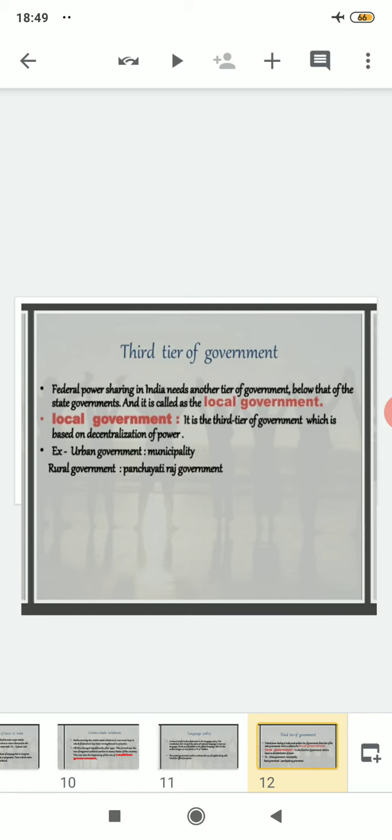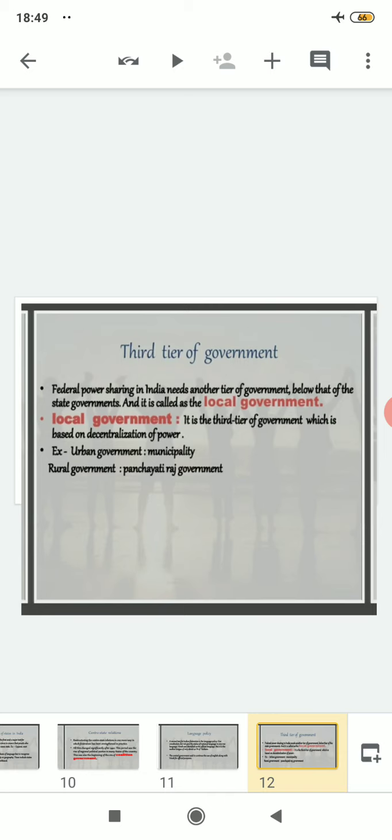So for example, if we talk about urban government, that means towns or cities, in those particular towns and cities, what kind of local government is there? There is a municipality or a town committee. Clear? That falls under towns, and that is known also as urban government. Then followed by rural government.